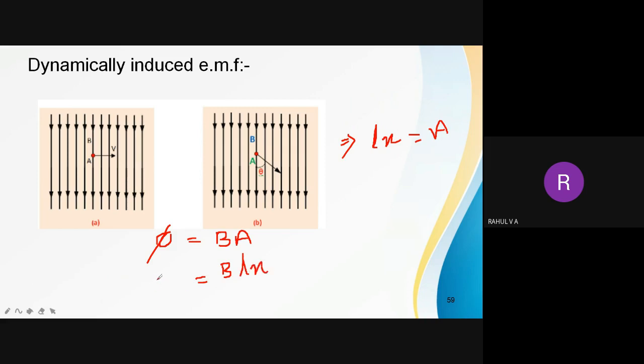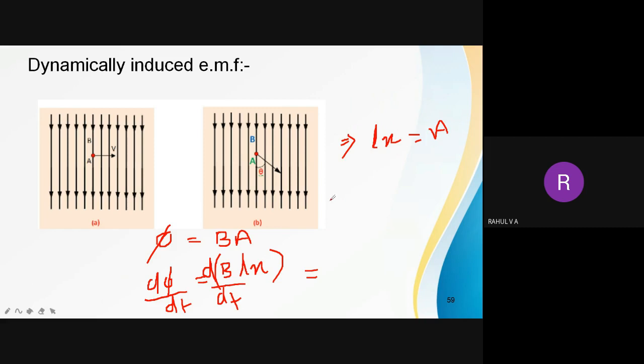Now differentiate with this one. D phi by dt is nothing but rate of change of flux, correct? So when you are differentiating that one, you have to differentiate this also, d by dt of BLX. Correct?